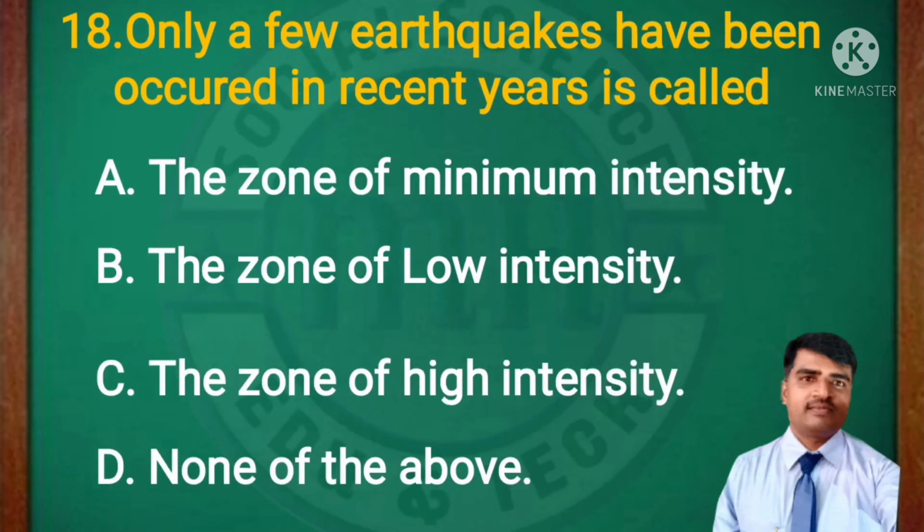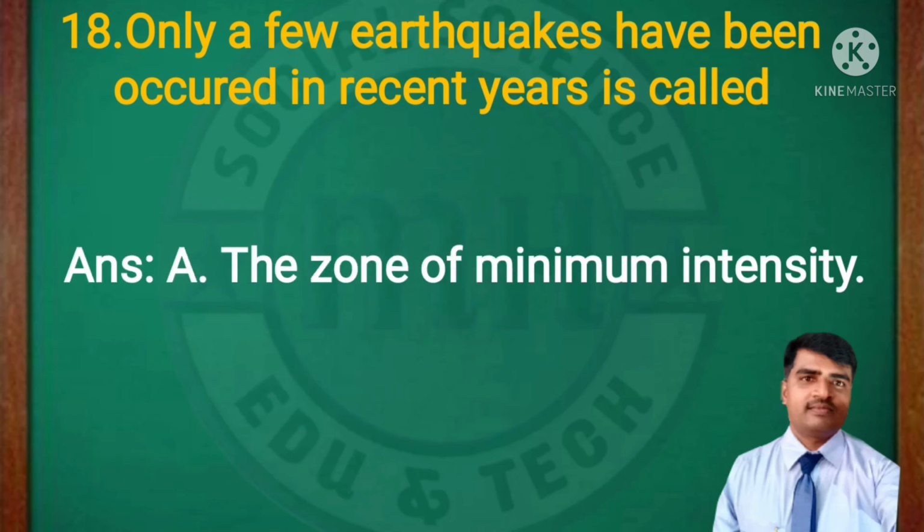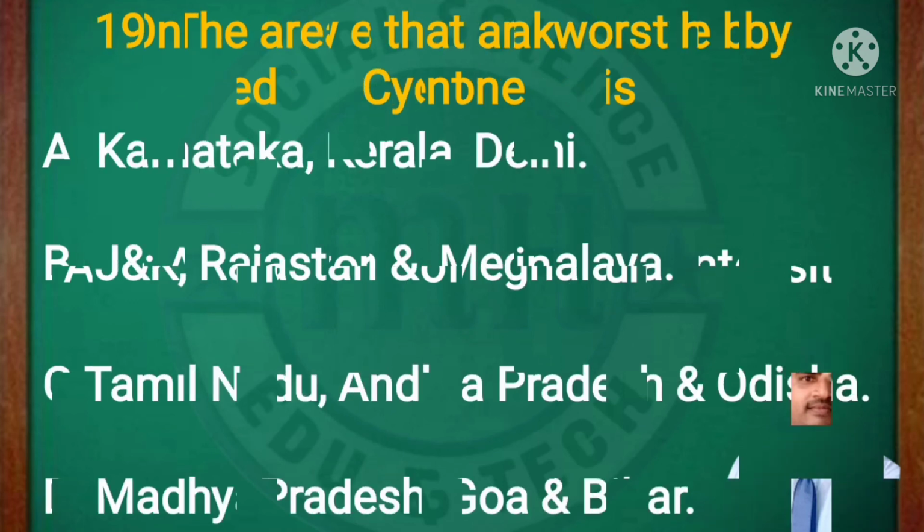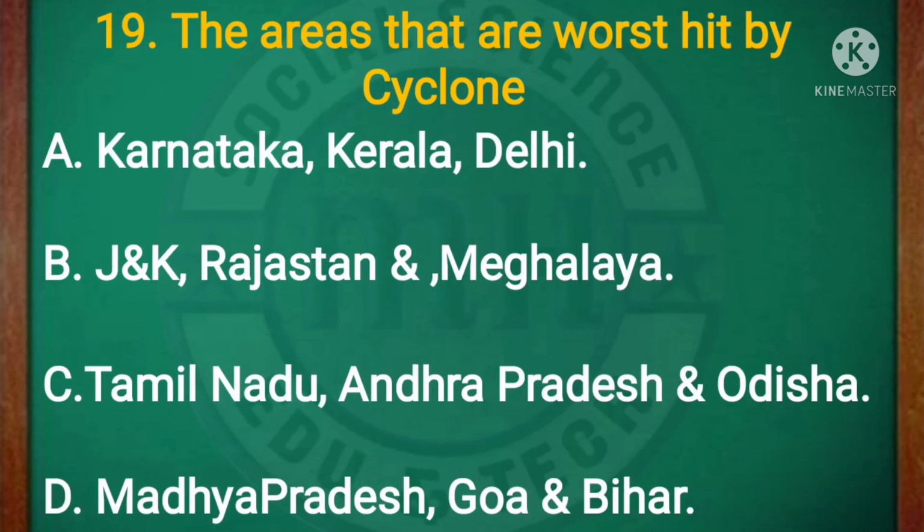18th MCQ question. Only a few earthquakes have occurred in recent years in the: zone of minimum intensity, zone of low intensity, zone of high intensity, none of the above. Which is the right answer? The zone of minimum intensity. Only a few earthquakes have occurred in recent years. 19th MCQ question.